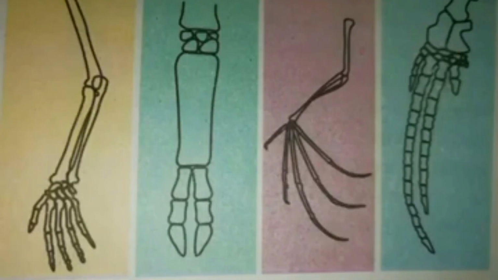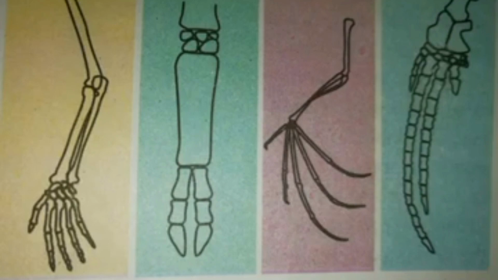The second evidence is anatomical evidences. Here we have to study the bony structure of animals. If you observe this picture carefully, you can see the bony structure of a human arm, a bull's leg, a bat's wing and a whale's fin. At first there seems to be nothing in common.